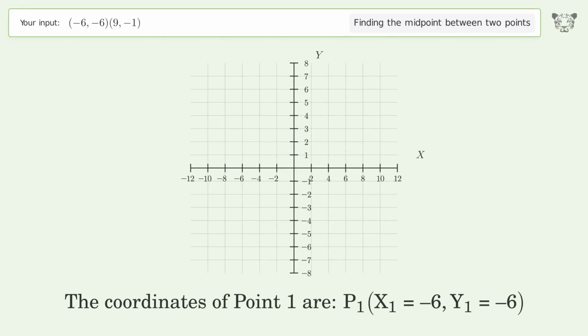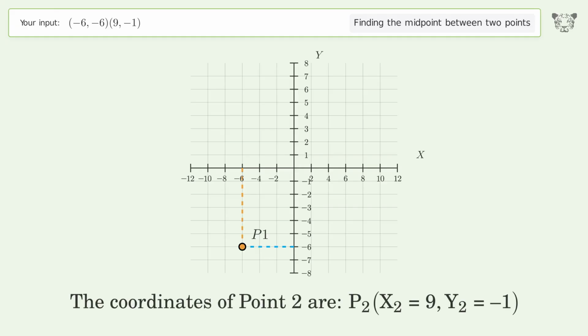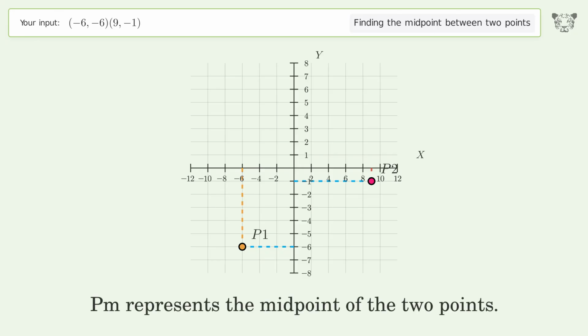The coordinates of point 1 are x1 equals negative 6, y1 equals negative 6. The coordinates of point 2 are x2 equals 9, y2 equals negative 1. PM represents the midpoint of the 2 points.